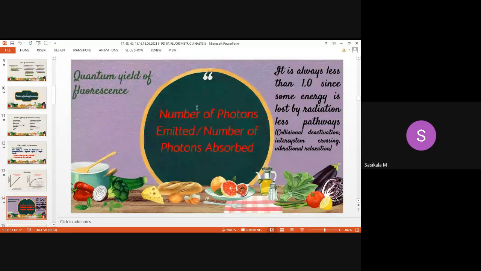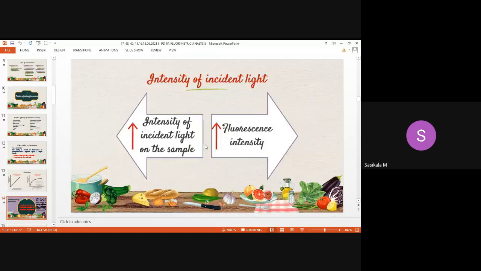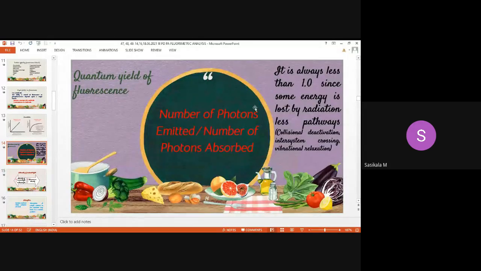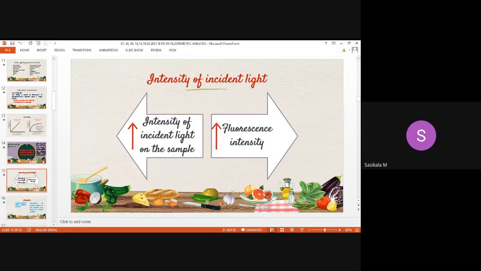Then quantum yield is the ratio of the emitted number of photons to the absorbed number of photons. And it is always less than 1, since the emitted number of photons will be less compared with the absorbed number of photons, since there is a loss of photons due to collisional deactivation, intersystem crossing, and vibrational relaxation.